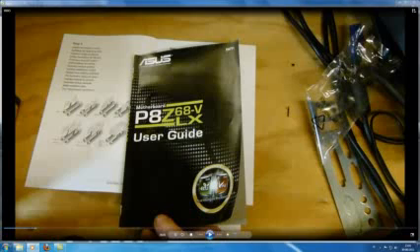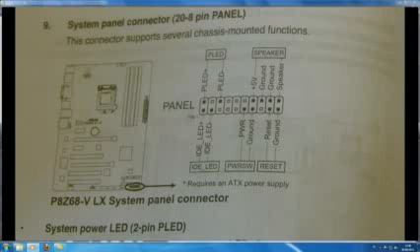You should always consult your motherboard user guide when making any connections to a motherboard. It gives you the details that you need in order to make these connections, so make sure you check the user guide. So here's what the page would look like for the front panel.